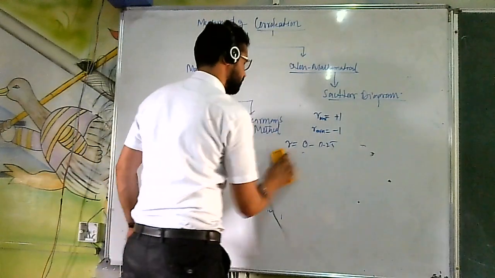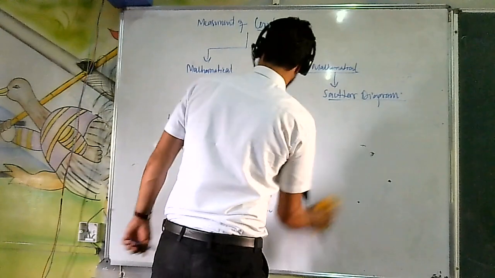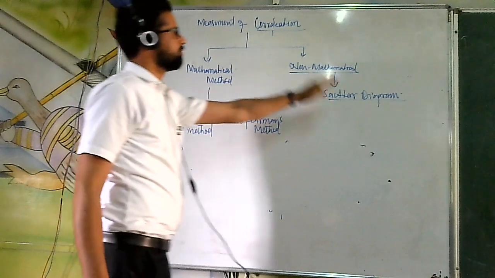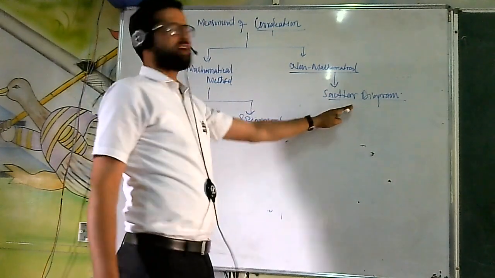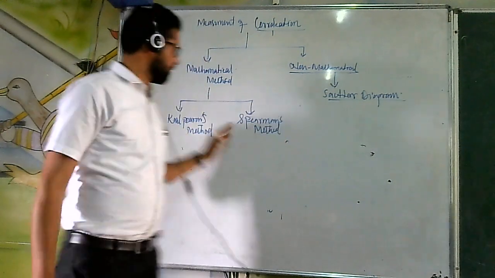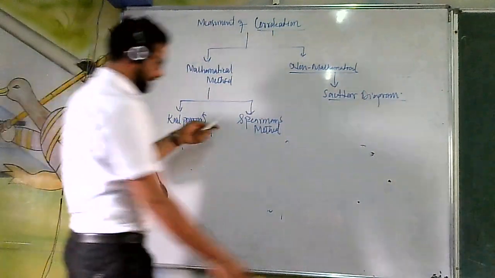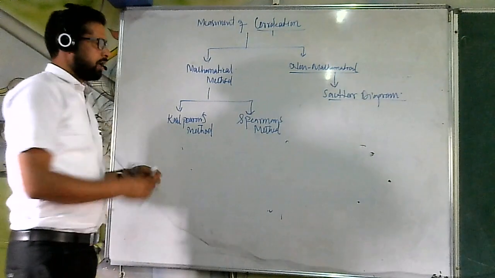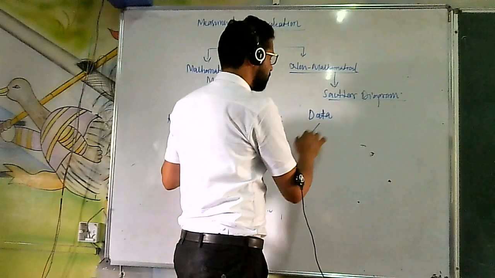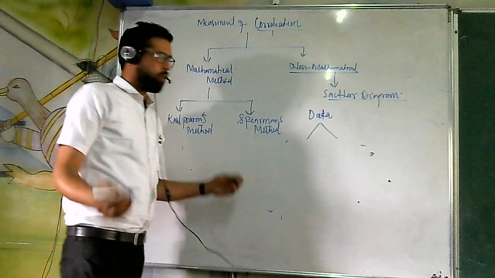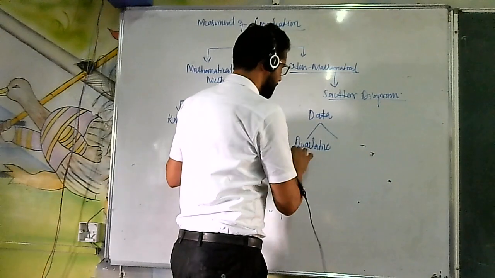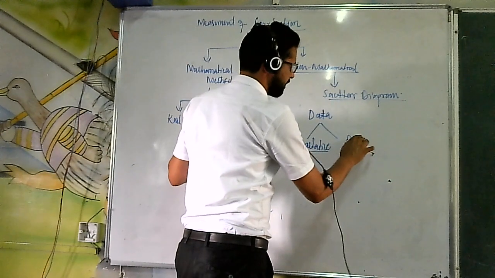After that, we will take the mathematical method, and later on we will come to the non-mathematical method, because the non-mathematical method is not important. You are simply going to make a graph. So later on we will discuss it. Before going for the mathematical portion, I have to explain that data is of two types. One is known as qualitative data. Another one is known as quantitative data.